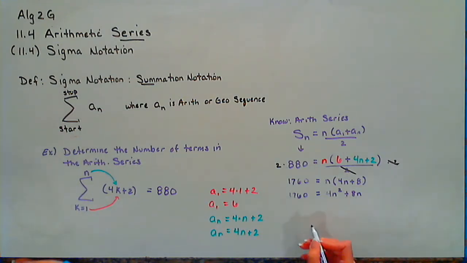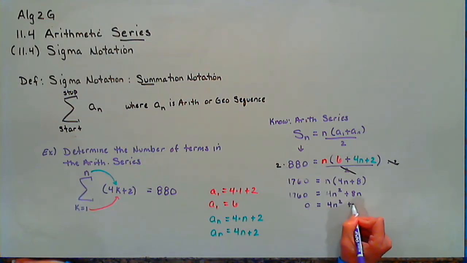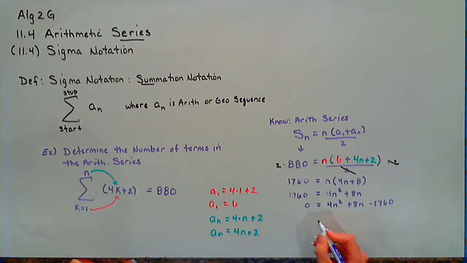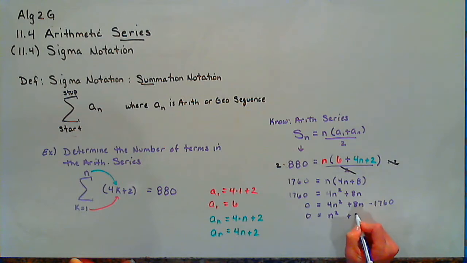So of course I'm looking for two answers. I can either solve this by completing the square, quadratic formula, or factoring. But I do notice all of them could be reduced by 4. So if I divide everything by 4, we get n squared plus 2n, and 1,760 divided by 4 is 440.